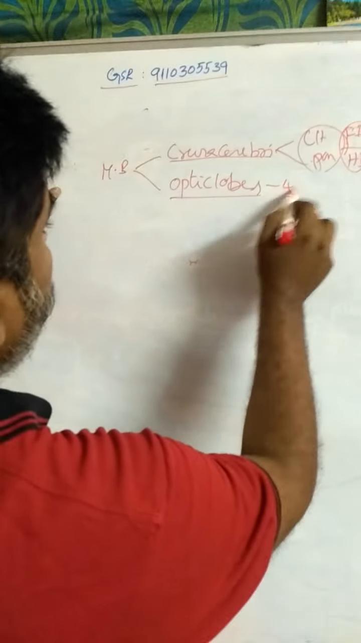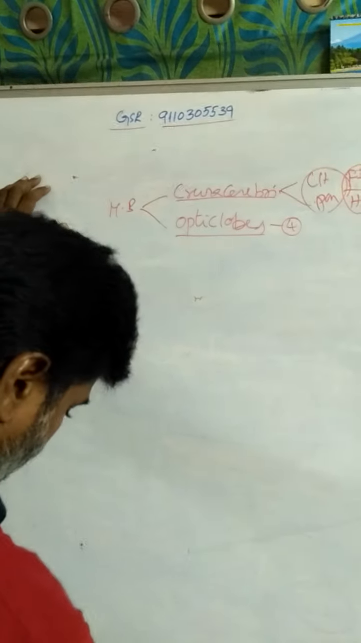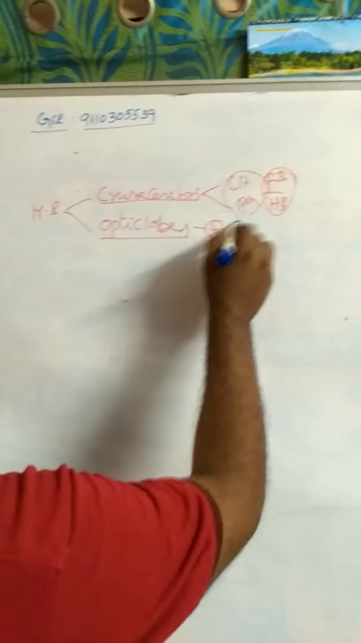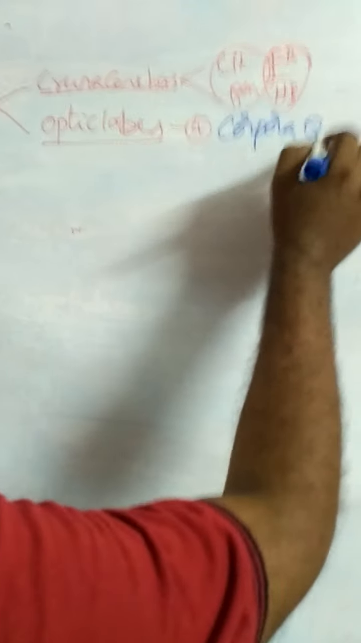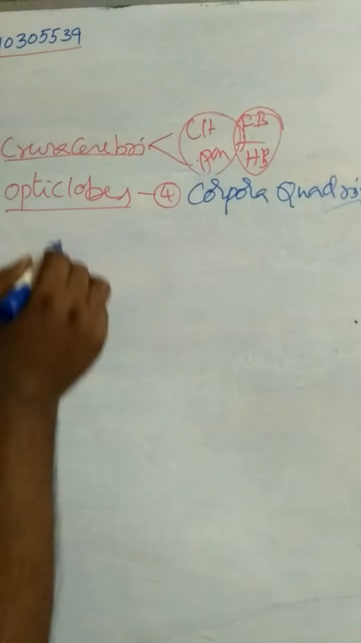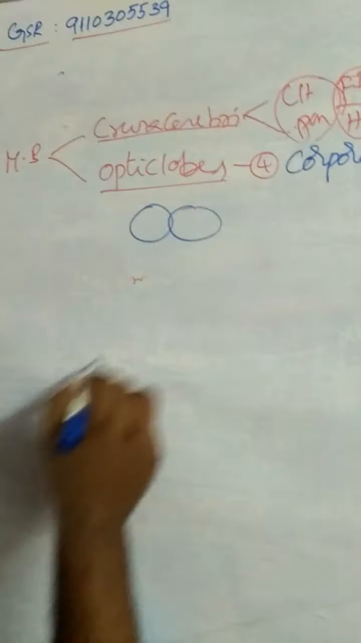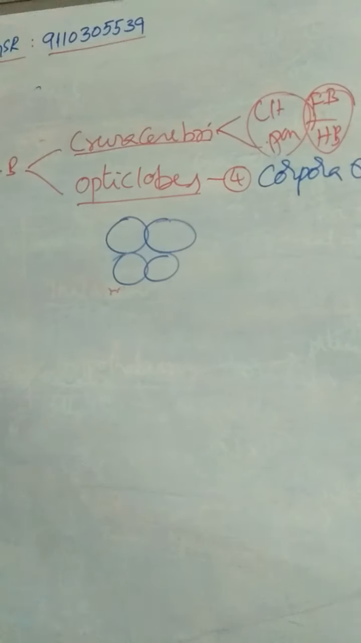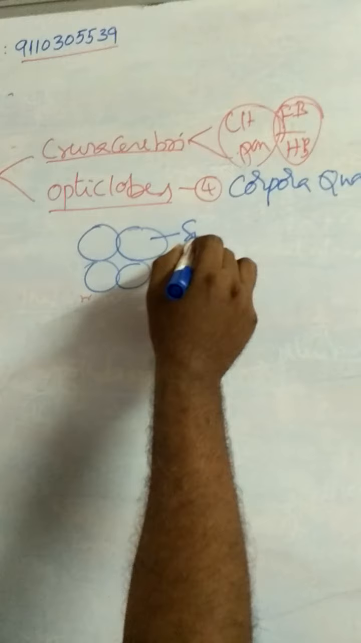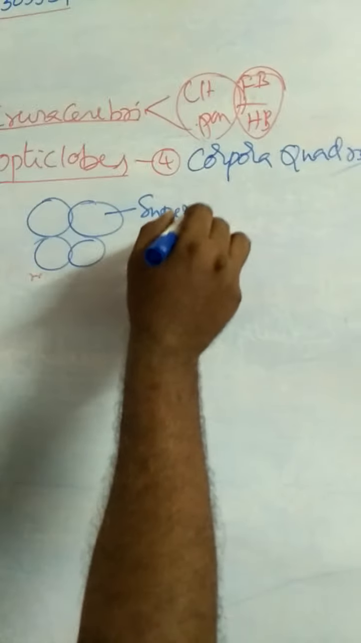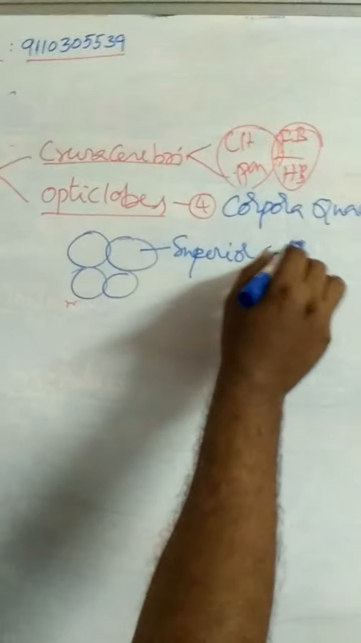There are four optic lobes. Due to the presence of four optic lobes, the name is corpora quadrigemina. Why is it called corpora quadrigemina? Due to the presence of four optic lobes. The superior or anterior optic lobes are called superior colliculi. Superior colliculi are for what? Vision or visual.